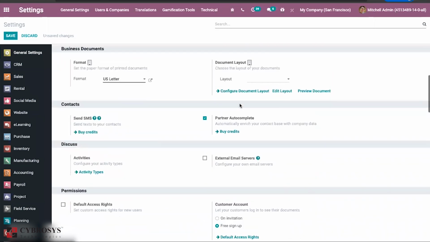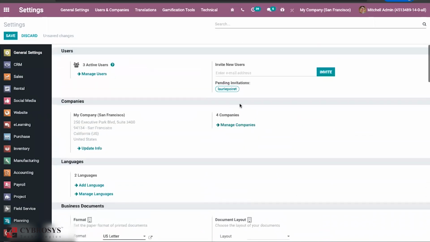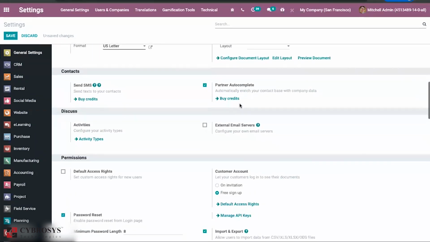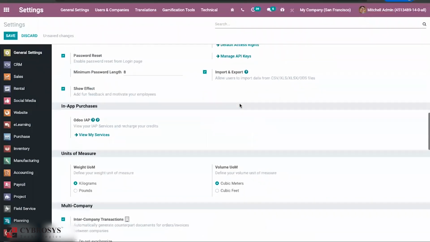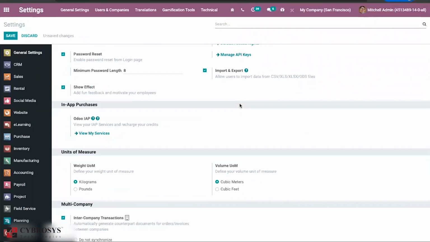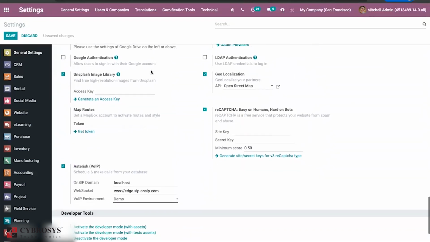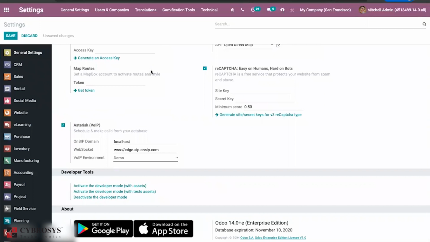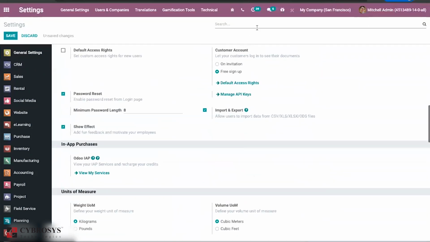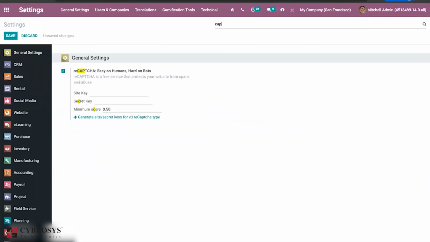Then we have captcha options here. Earlier we didn't have captcha options in Odoo. But right now Odoo brings some more security, like password minimum strength, and captcha for logins, this type of thing. So you can find a reCAPTCHA.